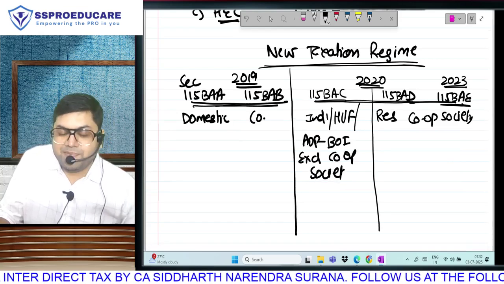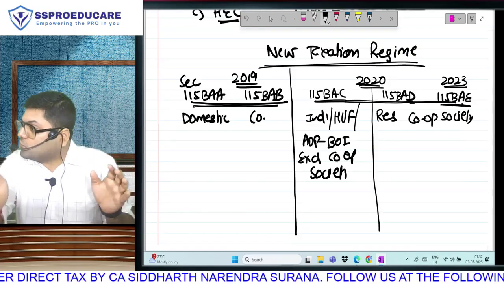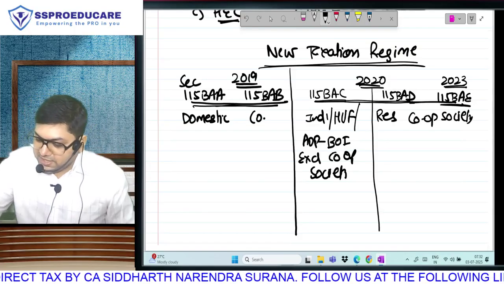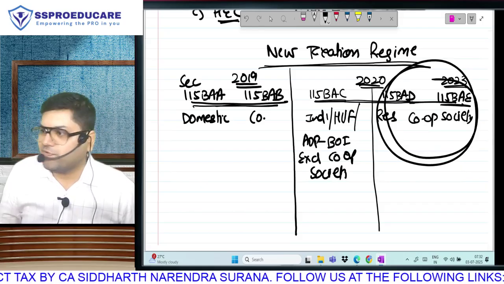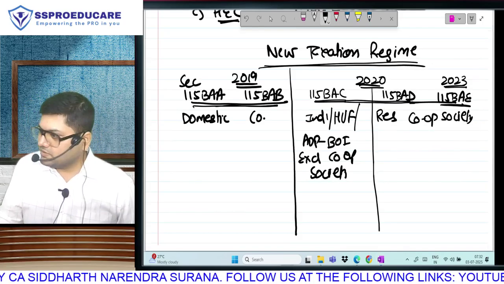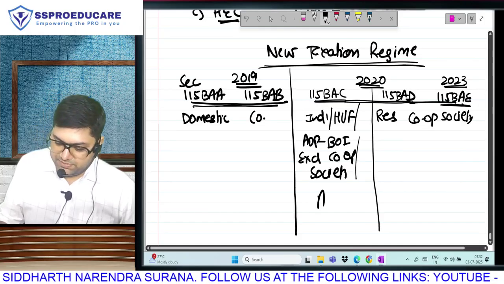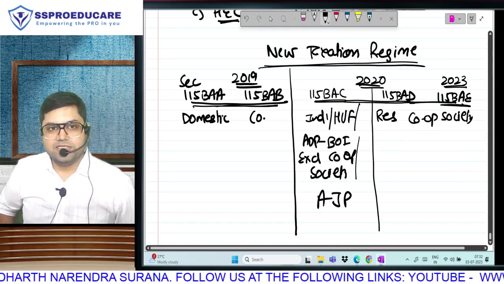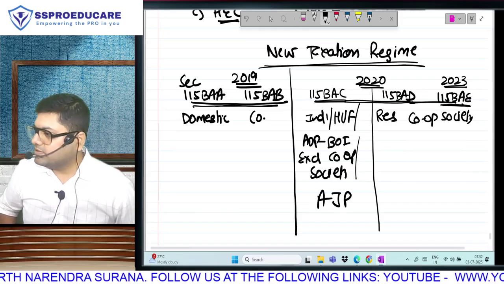You know, in the old regime also AOPs were divided into two parts, cooperative society and others. In the new regime we already have separate rates for cooperative society. So here, which AOP will go other than cooperative society? And the same thing will also apply for AJP, that is artificial juridical person.